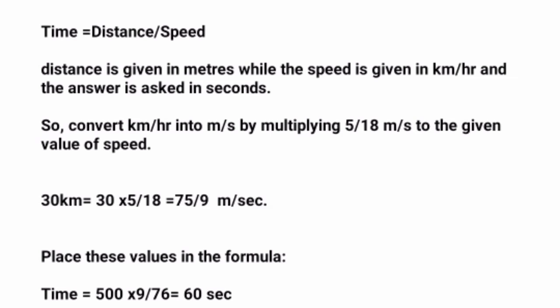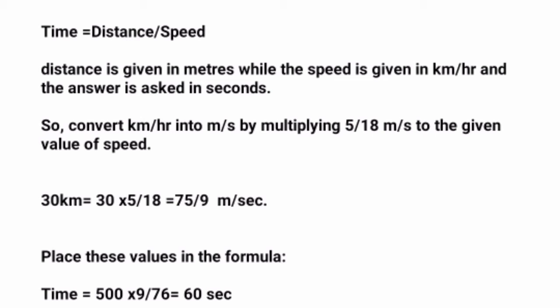So as I have told you, one parameter is not given and the other two are given. So we will simply employ the formula time is equal to distance upon speed. But as I have told you, the units are not the same. Distance is given in meters while the speed is given in kilometers per hour, and the answer is asked in seconds. So now we have to convert kilometers per hour into meters per second. We can do this by multiplying 5 upon 18 meters per second to the given value of speed. So 30 kilometers per hour is equal to 30 into 5 upon 18, which is equal to 75 by 9.